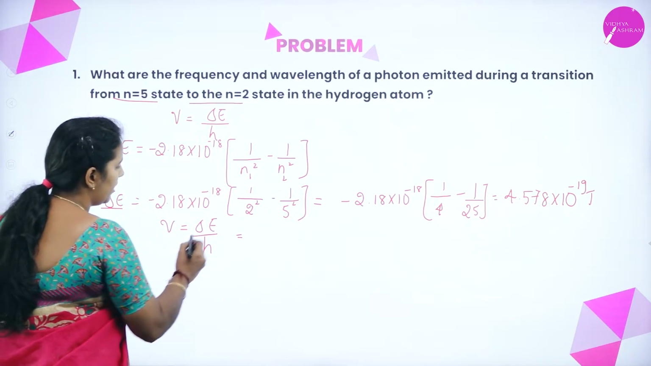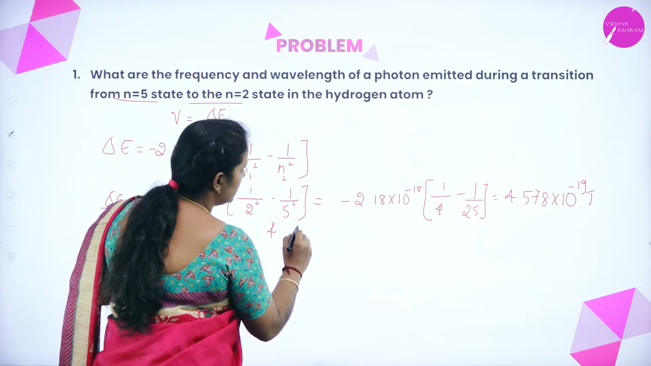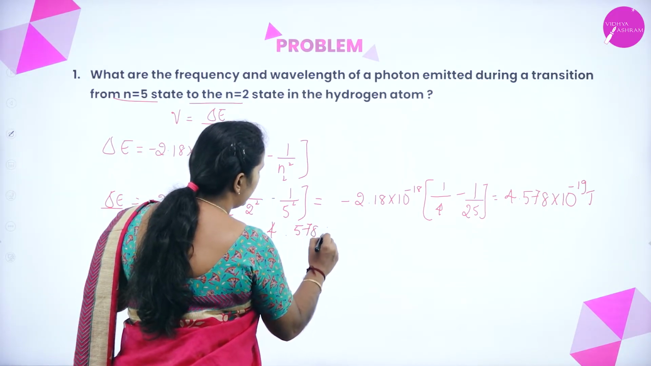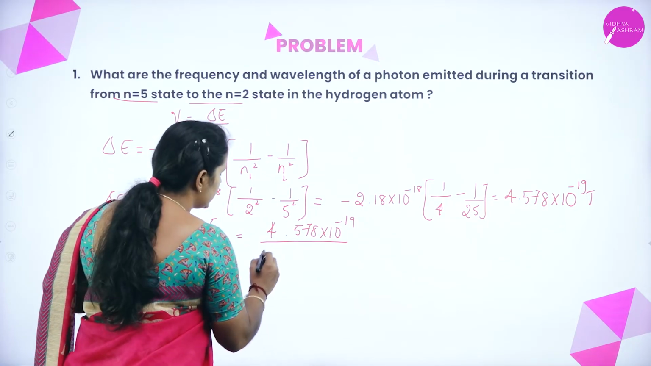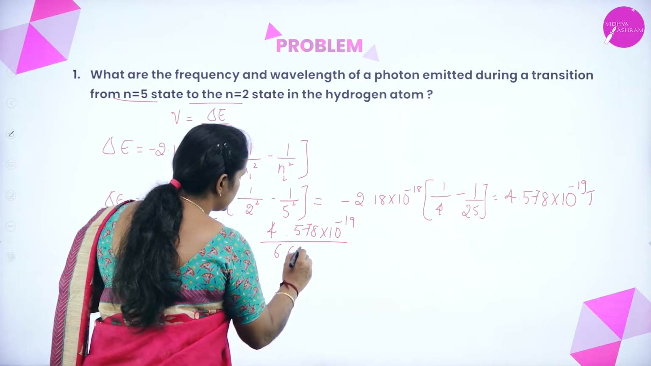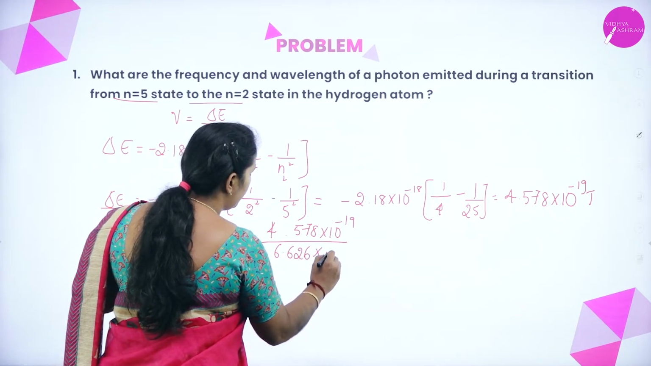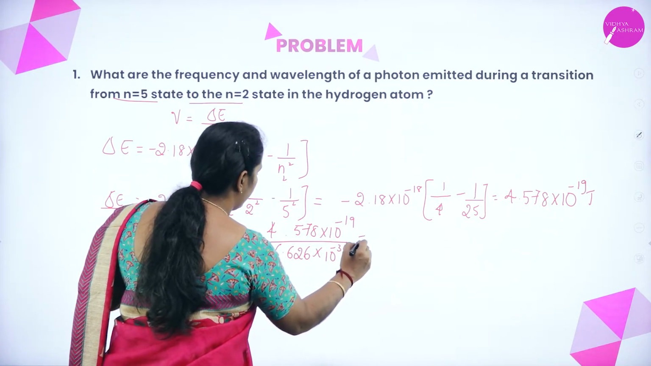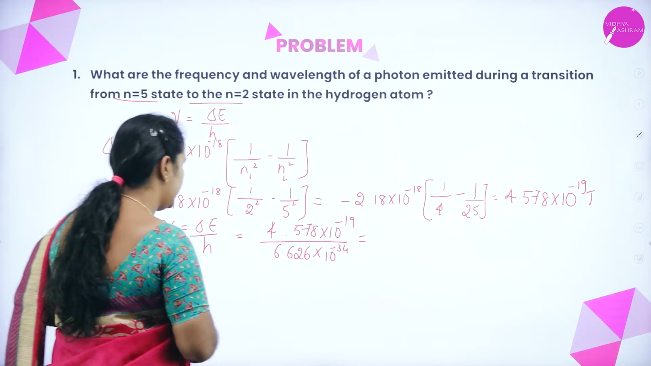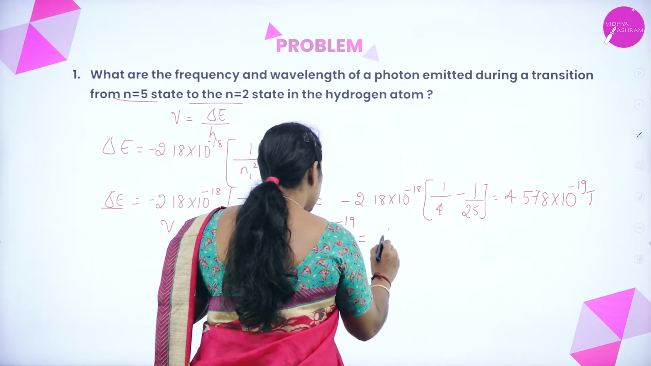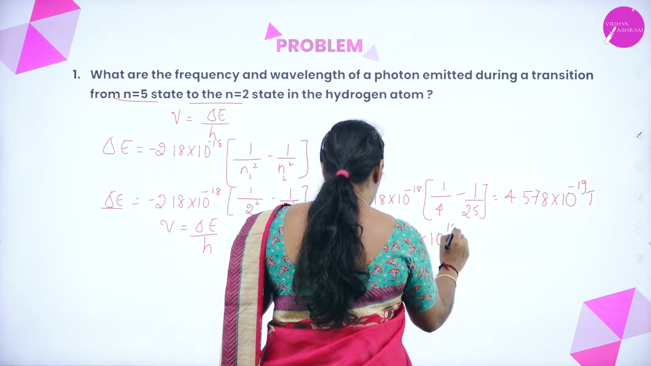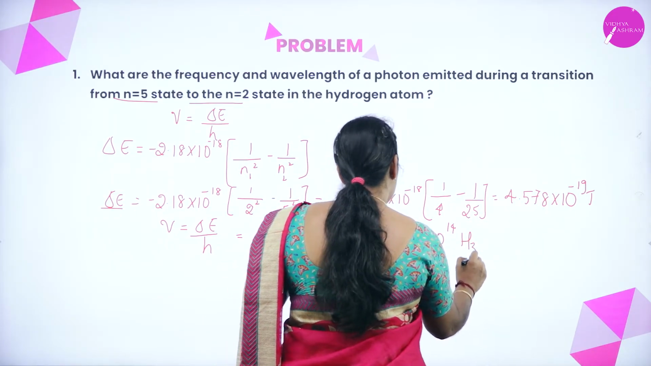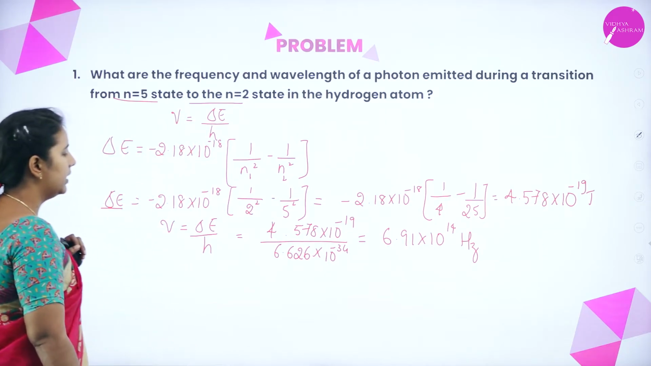So it will become 4.578 into 10 to the power of minus 19 divided by, what is the h value? It is 6.626 into 10 to the power of minus 34. So how much will you get here? You will get 6.91 into 10 to the power of 14 hertz.